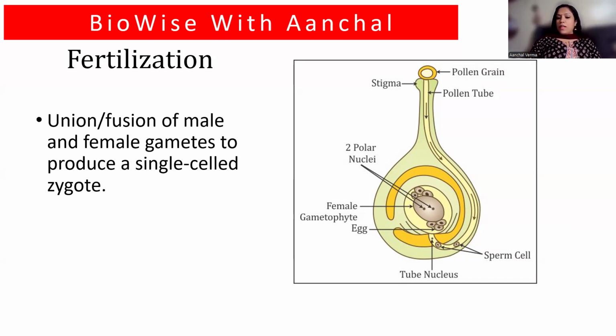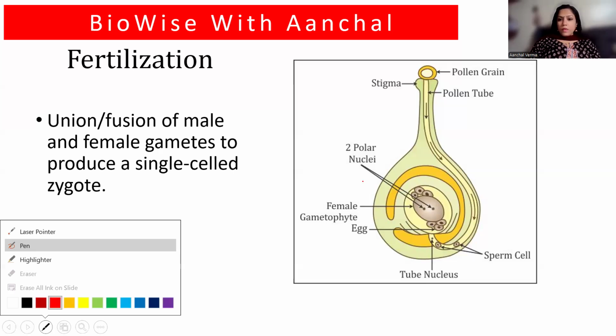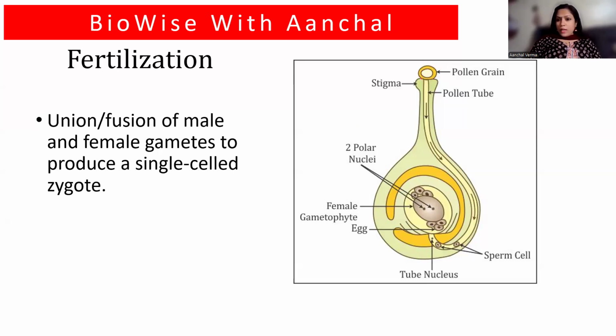Now, when we talk about the fertilization process, understand this, okay? This is really important. You can see here, right? The pollen grain here, once the compatibility match is tested, that is, the pollen belongs to the same species as the stigma, then the pollen tube germinates. Once the pollen tube germinates, it has two nuclei. We don't use the word sperm, right? Male gametes will be better. You can use sperm cells or sperm nuclei, it's given in most textbooks. But still, if you use male gamete, it will be a little more precise, right?